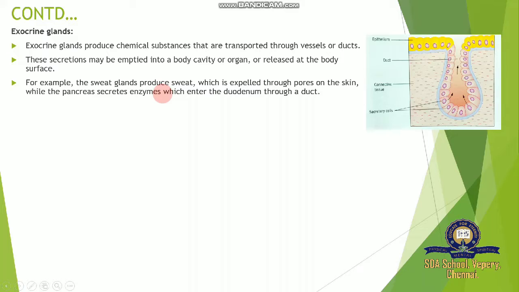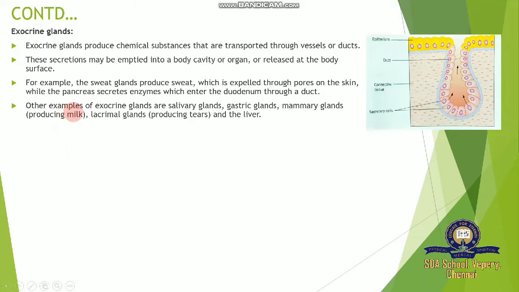Sometimes a question is asked: what does dual gland mean? Pancreatic glands are called dual glands because they secrete both hormones and enzymes. Digestive juices are called enzymes, and the hormones are insulin and glucagon. The enzymes enter the duodenum, a part of our intestine, through a duct. Other examples of exocrine glands are salivary glands, gastric glands, mammary glands producing milk, lacrimal glands producing tears, and the liver. These are other examples of exocrine glands responsible for secretion of many products.